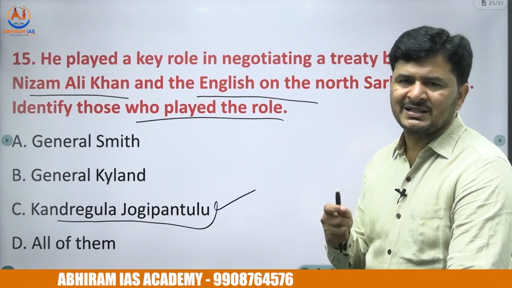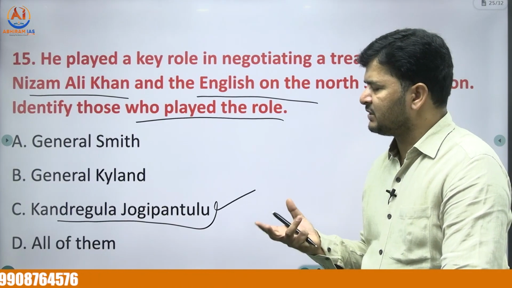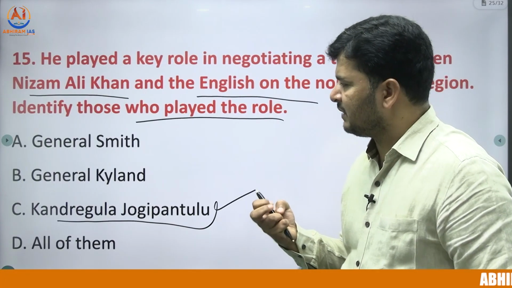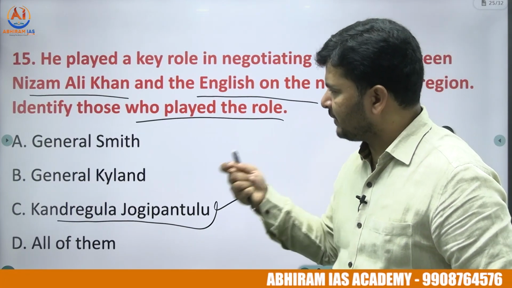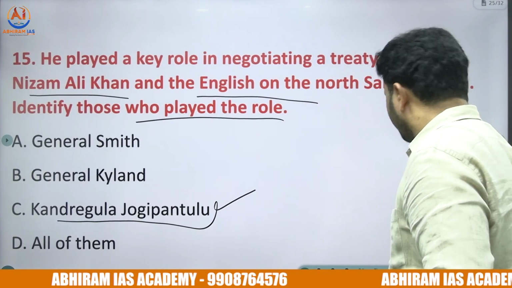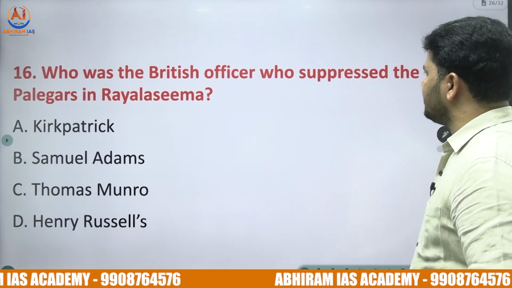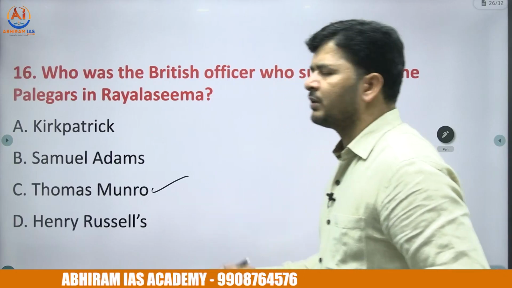He was a Dubasi, a translator, right? And he became very close to the English government, the English East India Company, and he was given many privileges when he played a crucial role in getting the Northern Sarkars to the English. The 16th one: who was the British officer who suppressed the Palegars in Rayalaseema? It's a direct question, Thomas Munro, right?